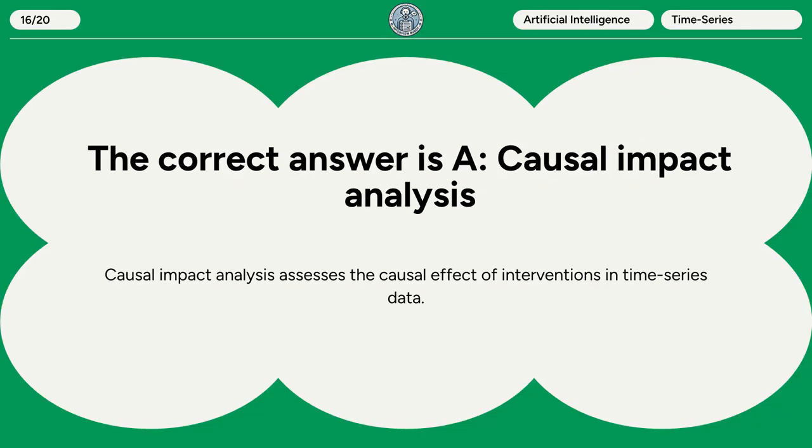The correct answer is A. Causal impact analysis. Causal impact analysis assesses the causal effect of interventions in time series data.